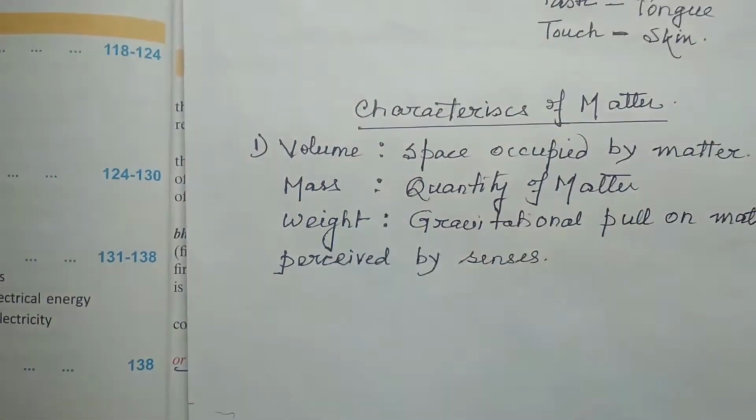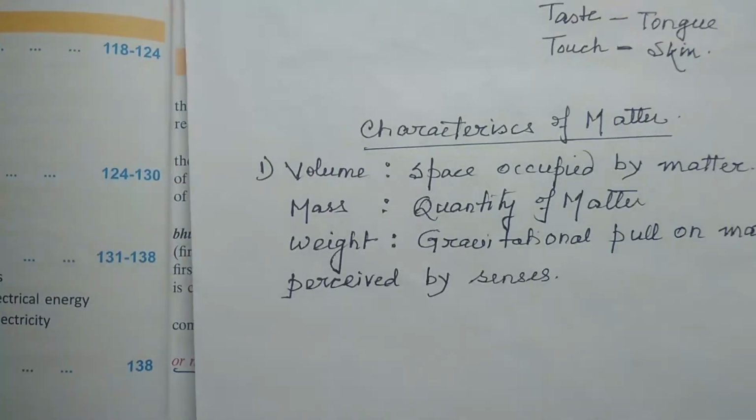First we have to think, what is volume? Volume is the space occupied by matter. Mass is the quantity of matter contained in a body. And weight is the gravitational pull on matter. And it can be perceived by the senses. These are the characteristics of matter.